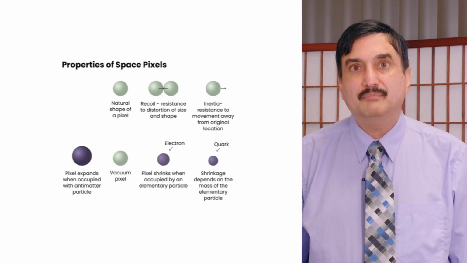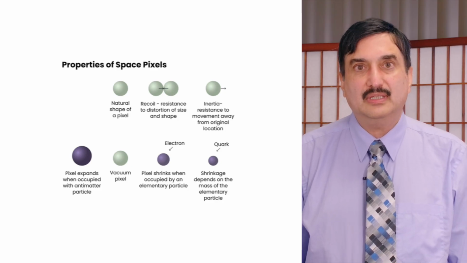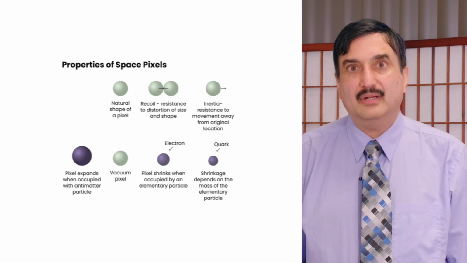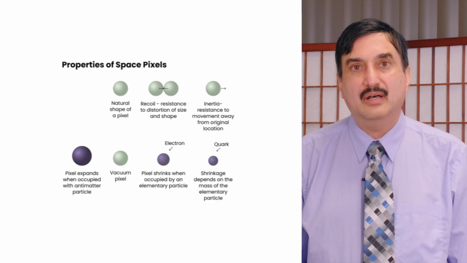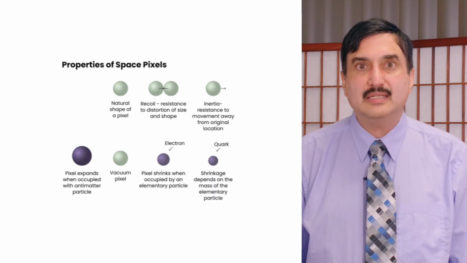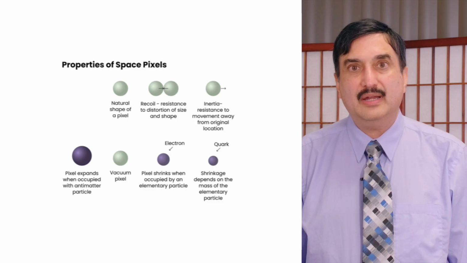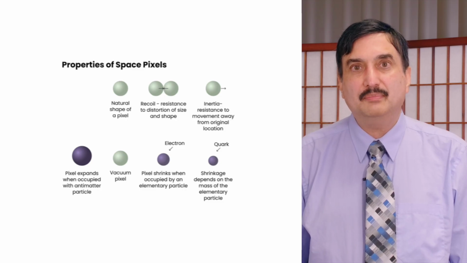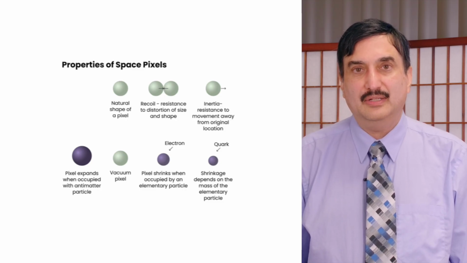And this pixel is the one within which all the other axioms of the tensile pixel model apply. And it's analogous to the chess game, where the laws of chess game apply only in the chessboard.